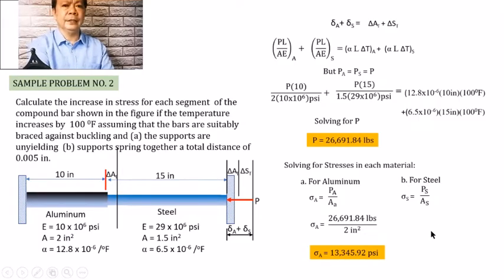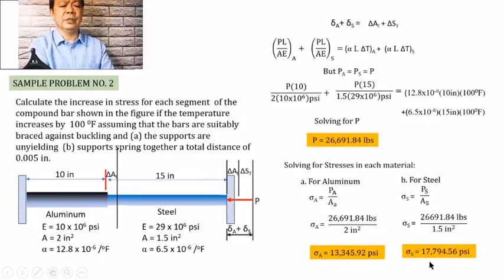While for the steel, we shall have here a stress equal to P of the steel over area of the steel, and that we have here equal to 26,691.84 divided by 1.5, that our stress in the steel becomes equal to 17,794.56 psi.